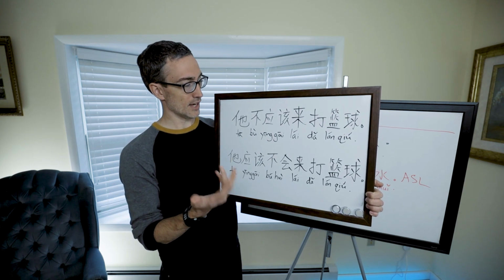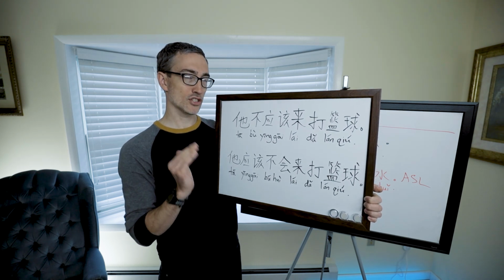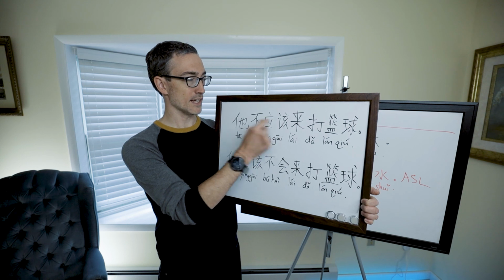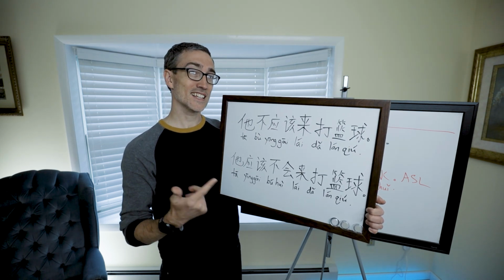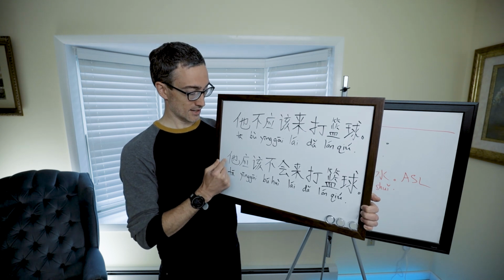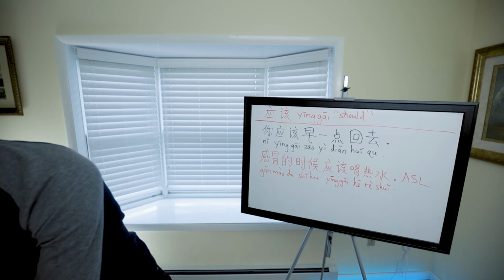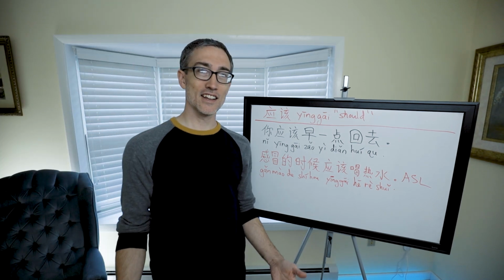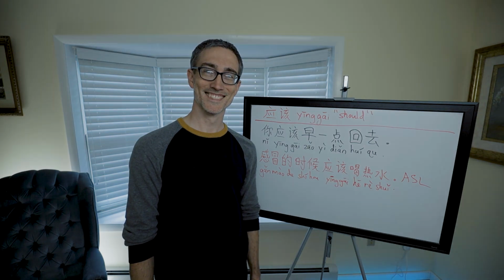If you want to say something ought to not happen, the 不 goes before 应该: 他不应该来打篮球. If you want to say it's not likely that he will come, then it's 他应该不会来打篮球. All right, there's 应该. In our next little clip, we'll talk about how to say something's hard to do.